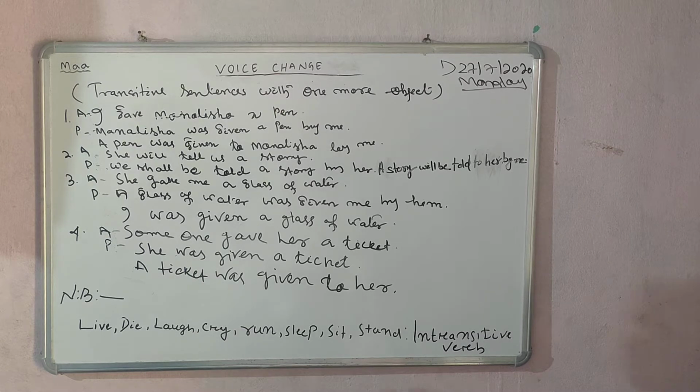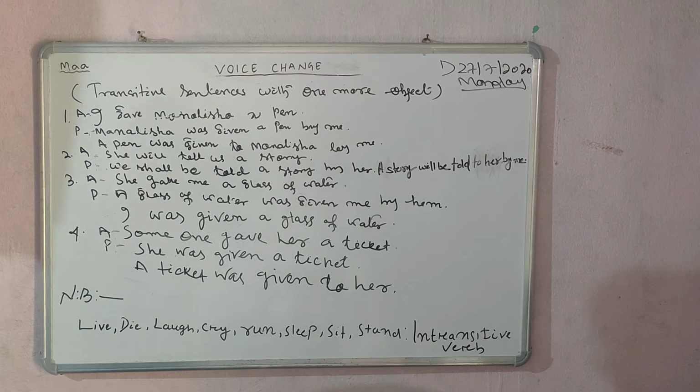First of all, I am reading it and pronouncing it, and I hope you all keep your attention and write it down accordingly. Let's come here.